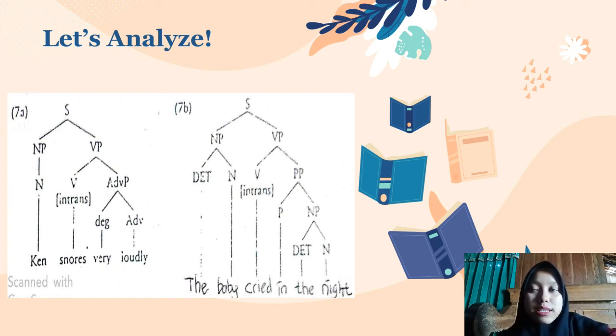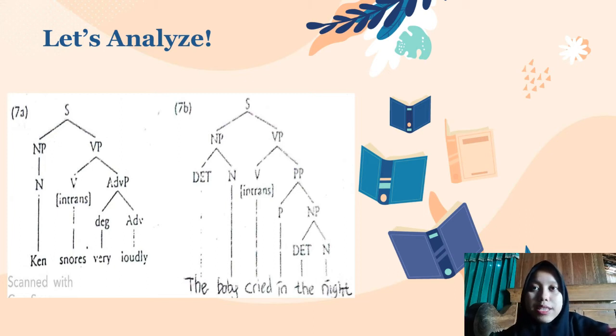Moving on to the second sentence, the sentence is divided into noun phrase and verb phrase. The noun phrase is broken down into two parts, namely determiner and noun. The is a determiner, and baby is a noun.